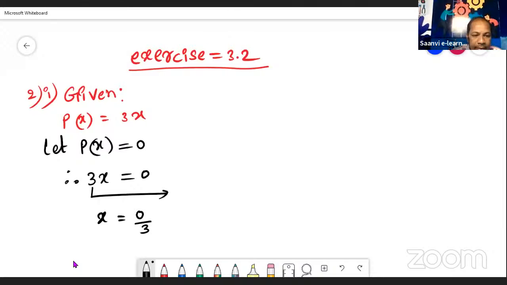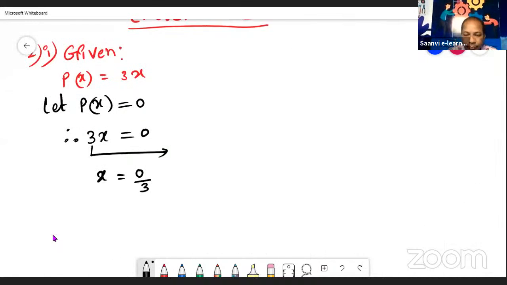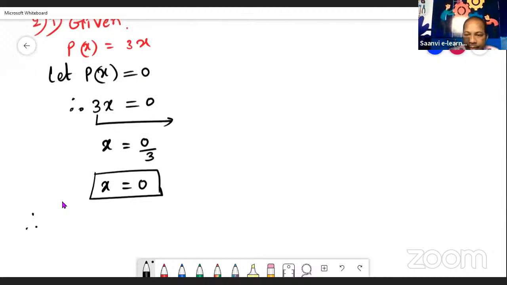So x is equal to 0 by 3, which is nothing but 0 only. So the x value we have got is 0. Therefore, this x value is the zero of the given polynomial. So 0 is the zero of the given polynomial.